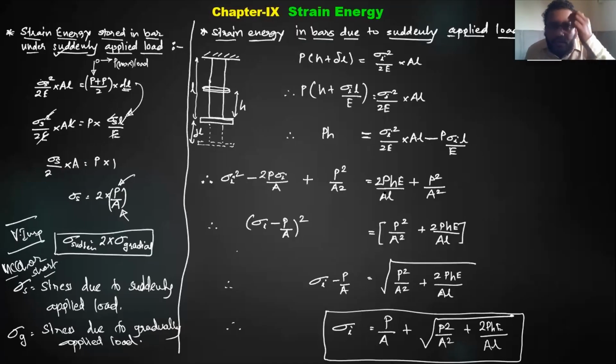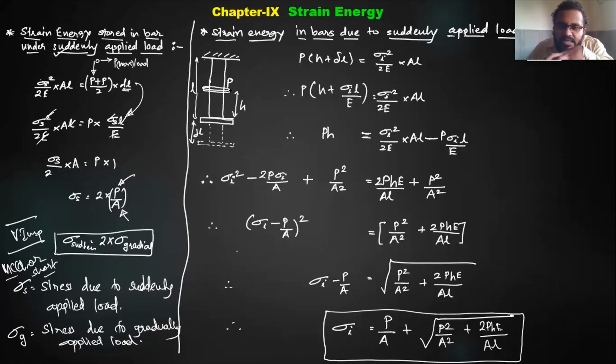Okay. Now let us go for impact load. Now what do you mean by impact load? So as you know, how can the impact load be given? Let us assume this is the load P. This load P is the maximum load, and impact load means it acts with a certain velocity, right?